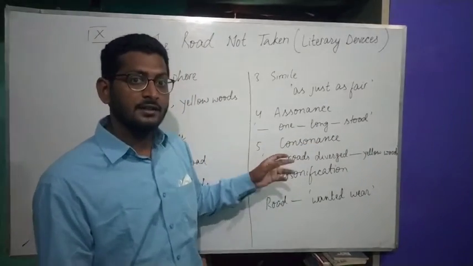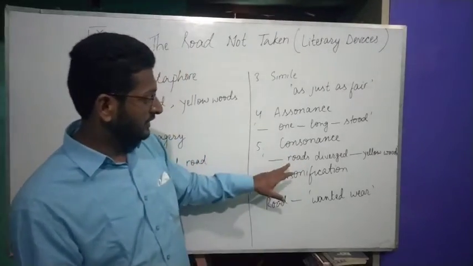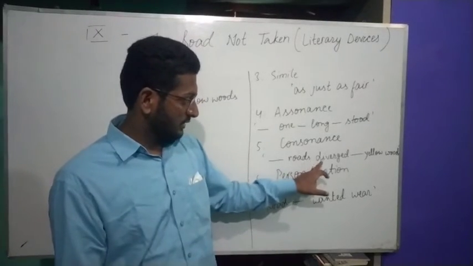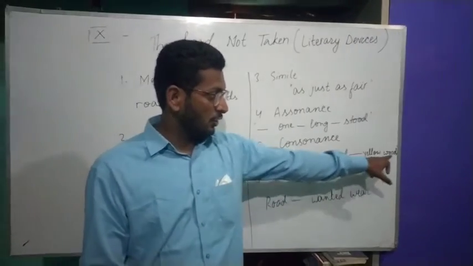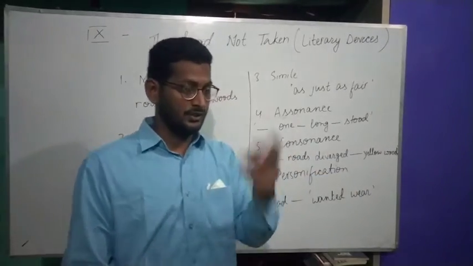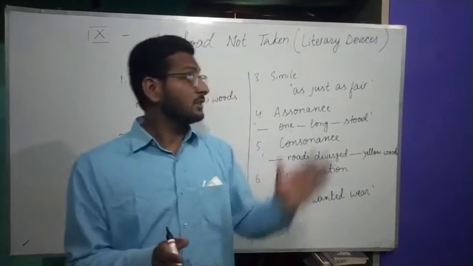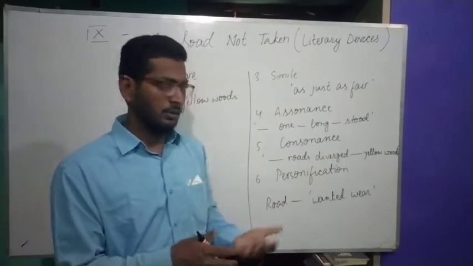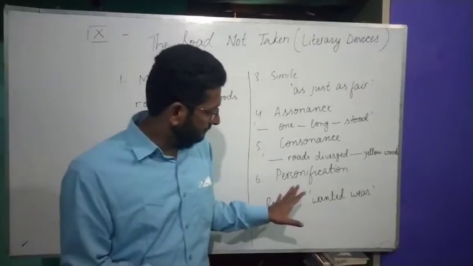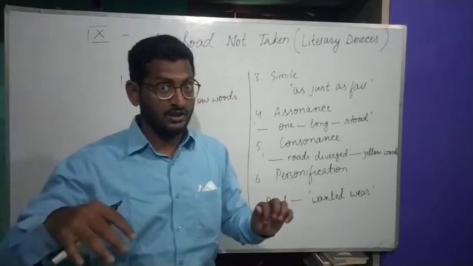Consonance is the same with the consonant sound. Here you will see the D sound is dominant. Roads diverged, yellow woods. So D, D, D, D, four Ds. Now coming to the last figure of speech, the literary device of this poem as per my findings, personification. By the way, there are a few other literary devices in this poem.